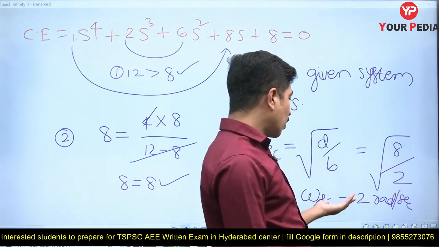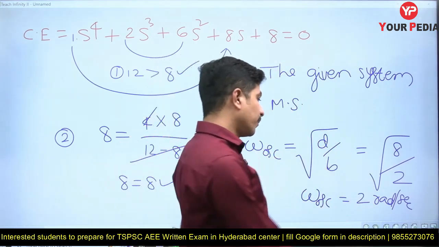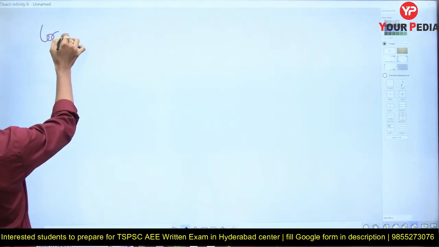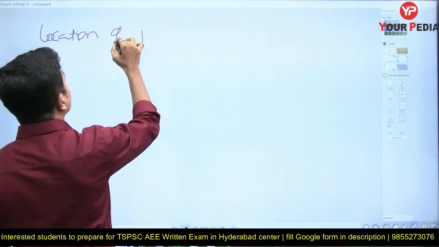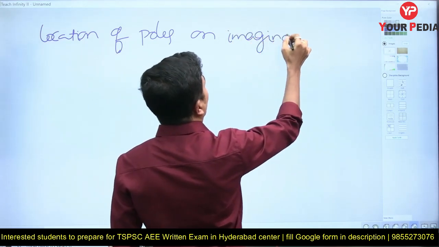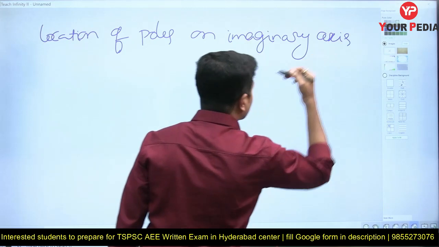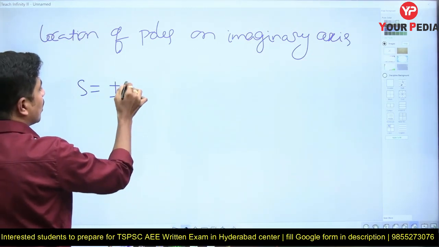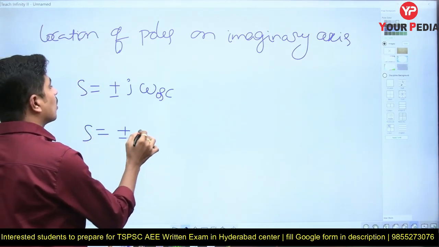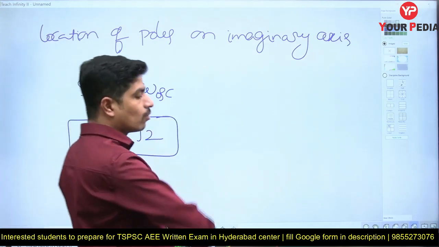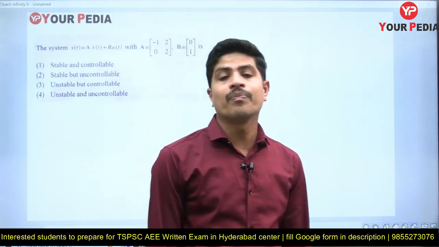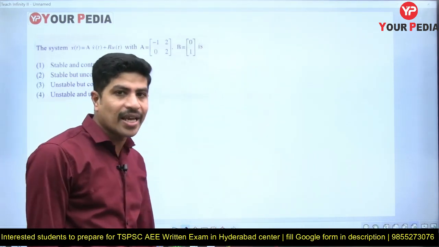Now, sir, why do we find omega oscillations? Omega oscillations will give a lot of clarity. The location of poles on the imaginary axis is s equals plus or minus j omega oscillations. What is the omega oscillations we got? Plus or minus j2. The answer is s equals plus or minus j2. The oscillation frequency of a marginally stable system gives us the location of poles on the imaginary axis.